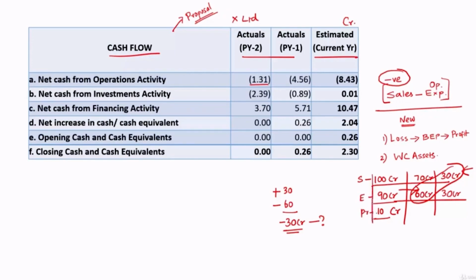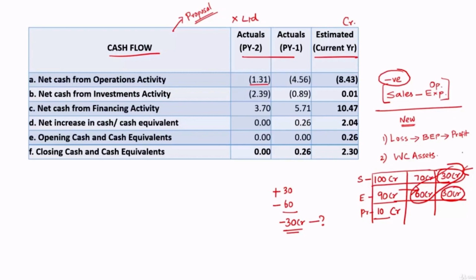Out of sales of 100 crore, they have sold 70 crore on credit. It means cash realized or cash sales is only 30 crore. Assuming the 70 crore is still debtors, it means not yet realized. Out of 90 crore, they have already paid 60 crore, 30 crore not yet paid, assuming it is still unpaid, sitting as creditors.